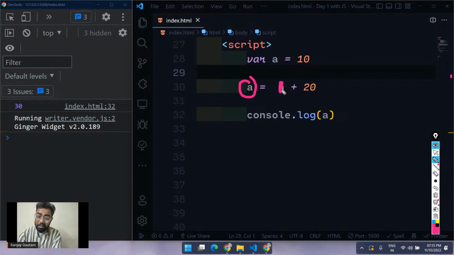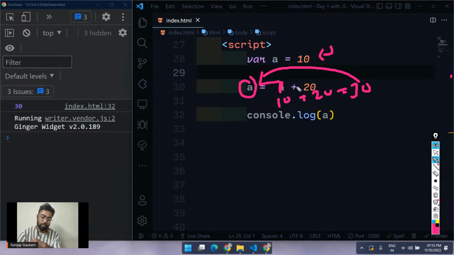What is the value of a till here? Right now, what is the value of a? It's 10. Okay, previously it was 10. So 10 plus 20, which is equal to 30. Now make this value equal to a. So now the value of a is modified.